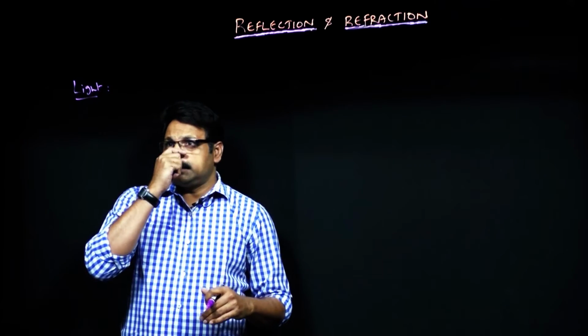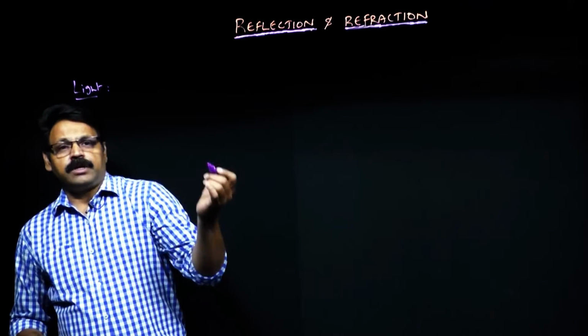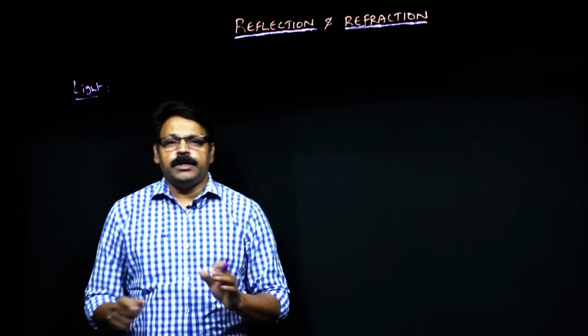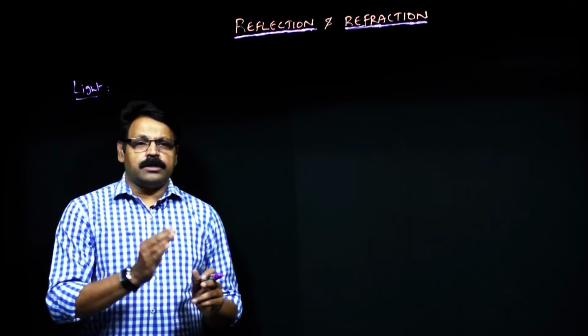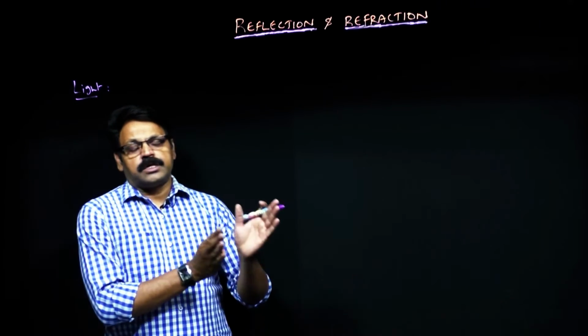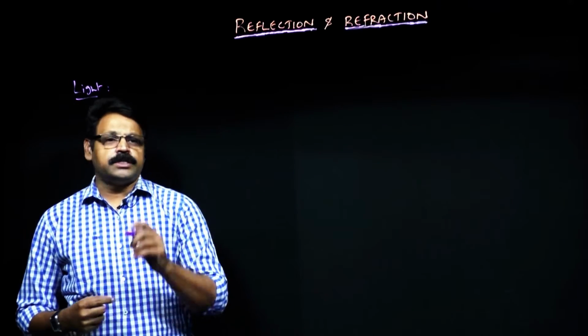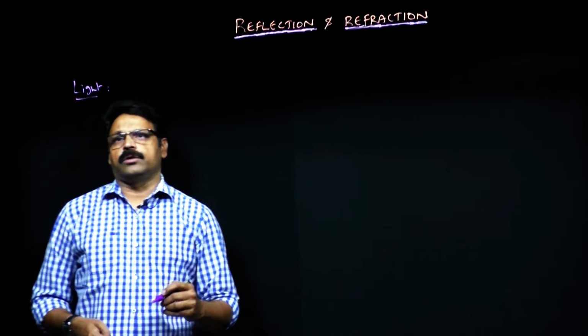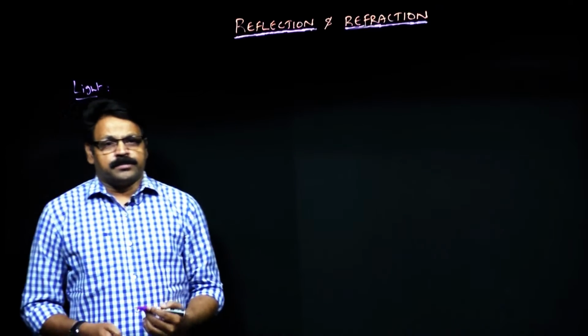And one more thing is, light can travel even through the vacuum. That means it does not require any medium to travel. From sun to the earth, light is traveling to certain extent in vacuum and to certain extent in the atmosphere. That means it traverses in the form of electromagnetic radiation, we call. So that is what about the light.